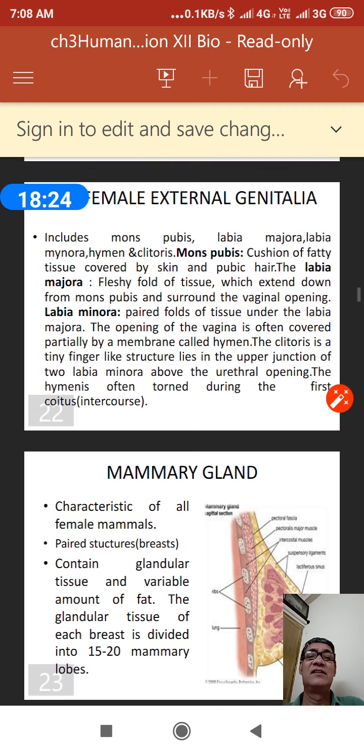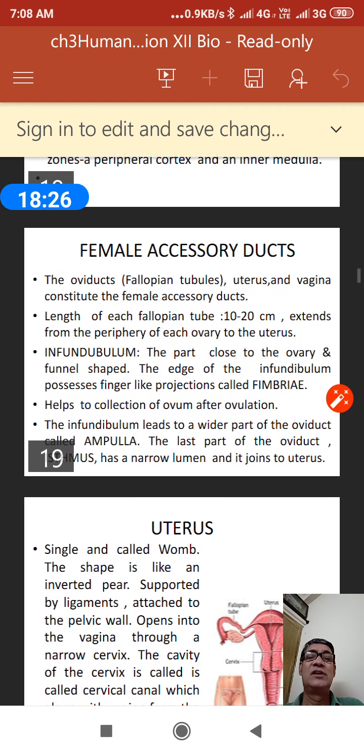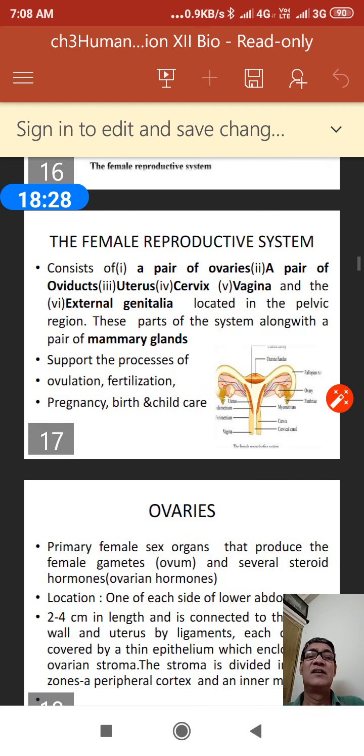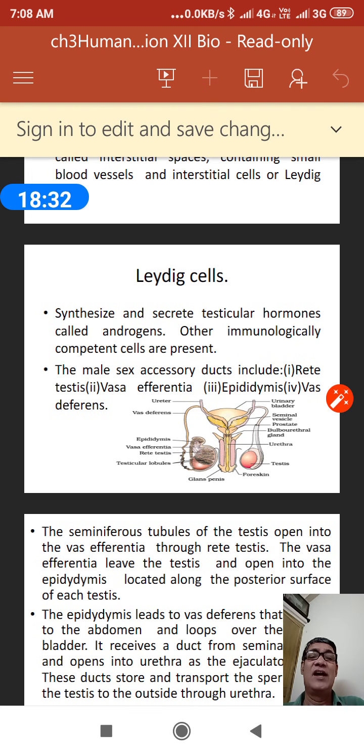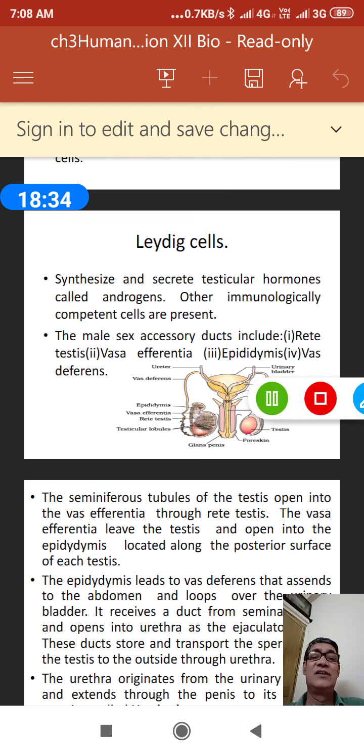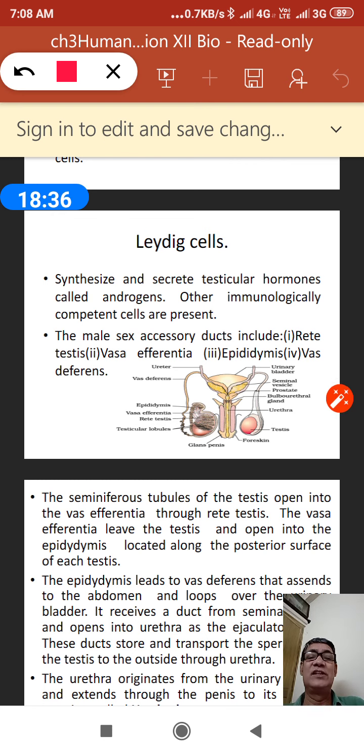Number one is the rete testis, coming from the seminiferous tubule. From the rete testis, the vasa efferentia lead to the epididymis, and from the epididymis to the vas deferens.